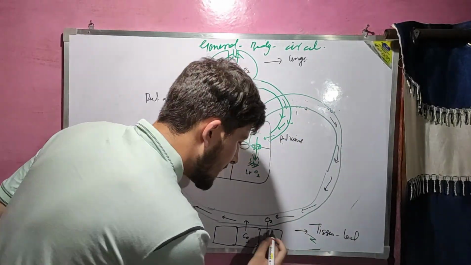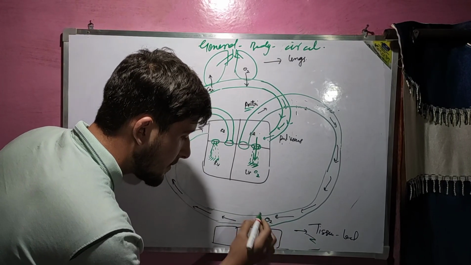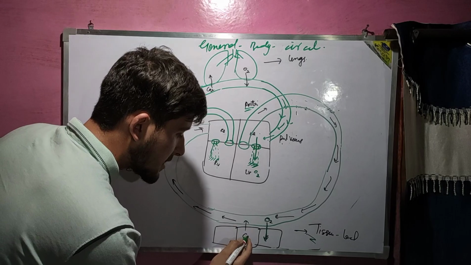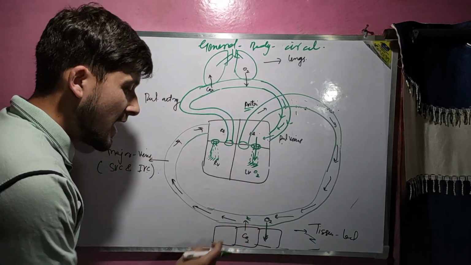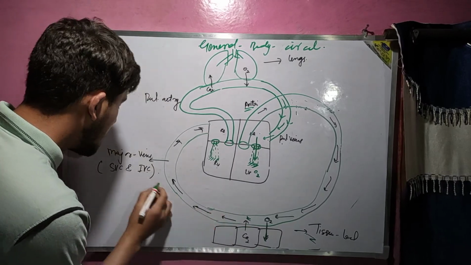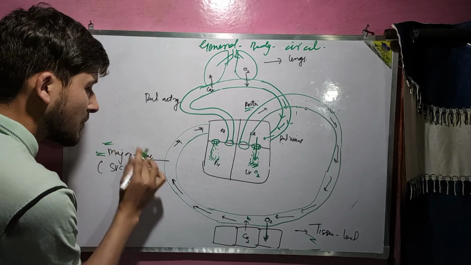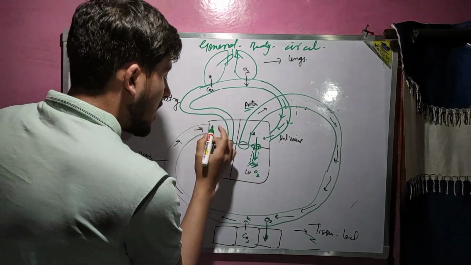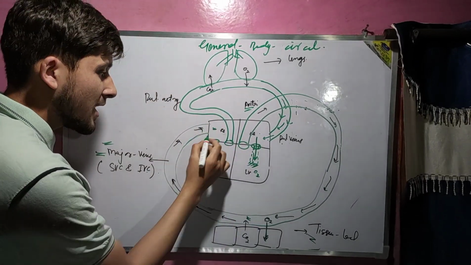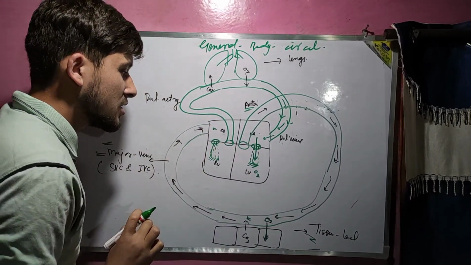At the tissue level, the exchange of gases occurs. For example, oxygen is transported to the tissues, and from tissues carbon dioxide is taken back into the blood, and this blood now becomes the deoxygenated blood. इस blood को फिर major veins जो है, these are the major veins, from the tissues major veins takes this deoxygenated blood back to the heart into the right atrium, and therefore we can say that right atrium and right ventricle contains the deoxygenated blood.